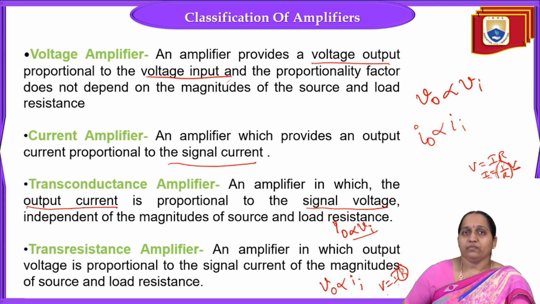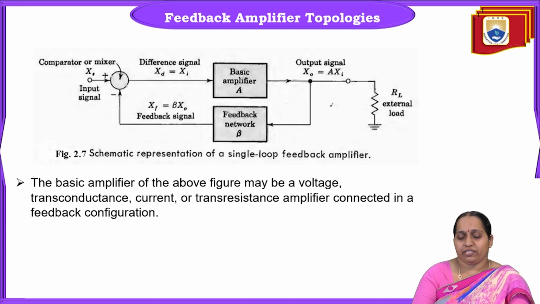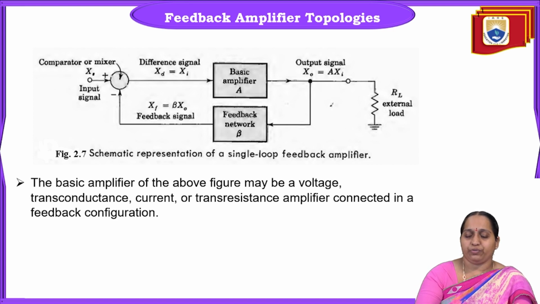Next, we have already seen this block diagram in the previous class, but let us revise. In a feedback amplifier, we have a basic amplifier whose gain is A, and in addition a feedback network with gain beta. The source signal is taken to be Xs. At the output of the basic amplifier, the output signal is X0, which is equal to input signal Xi into gain A.